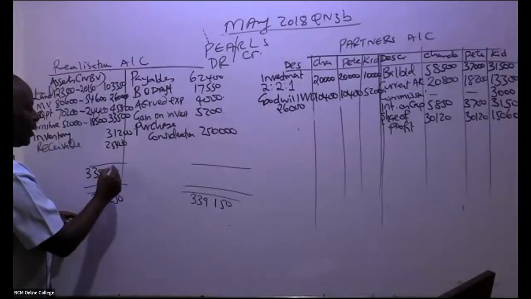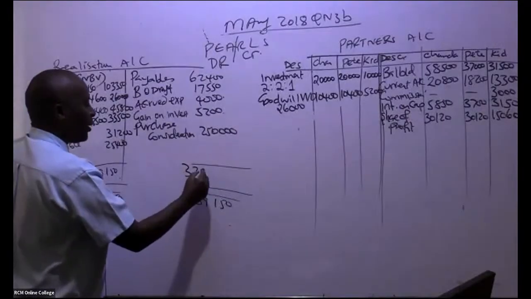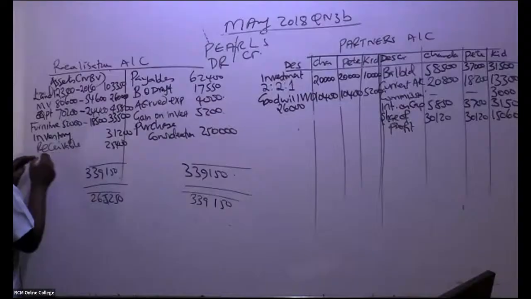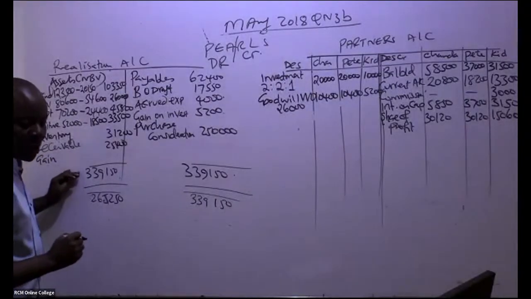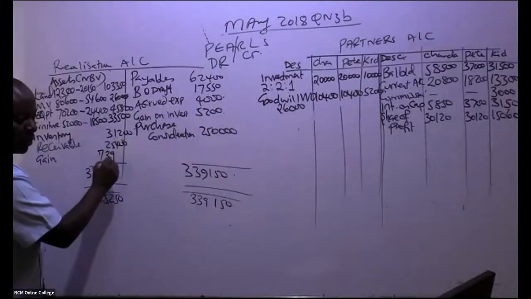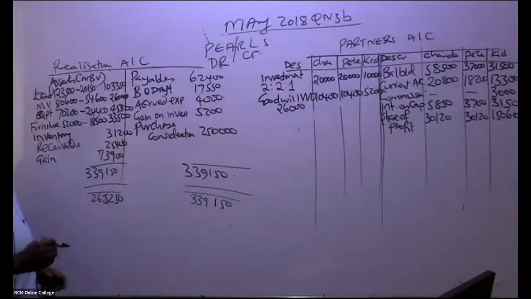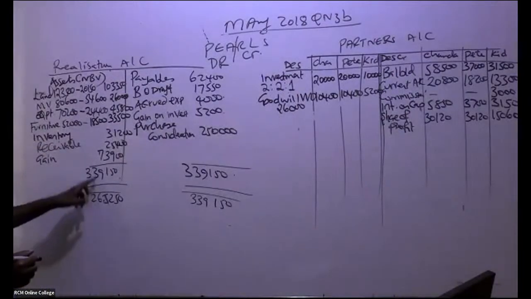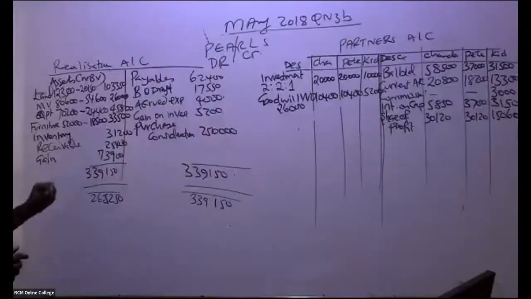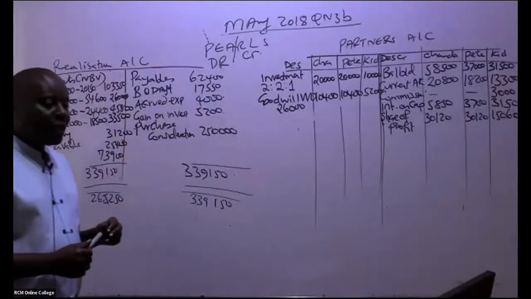339,150 on the credit side, meaning that the balancing figure comes here. And if it comes here, it is a gain. So it is a gain on realization, which I'm being told by somebody is 73,900. If you take this minus this, it comes there. So is that okay, ladies and gentlemen?